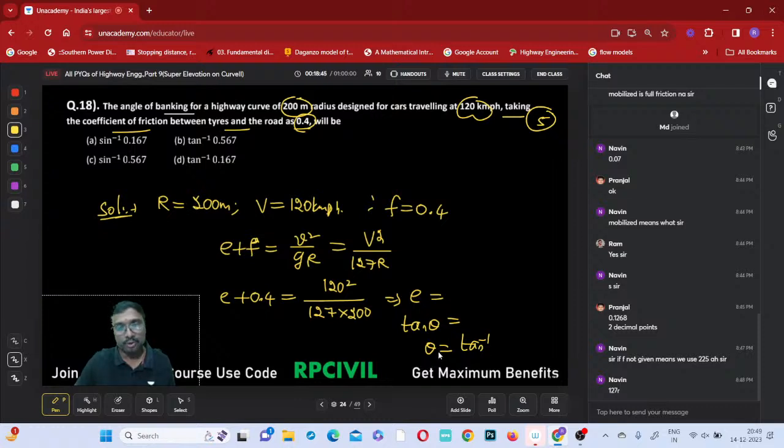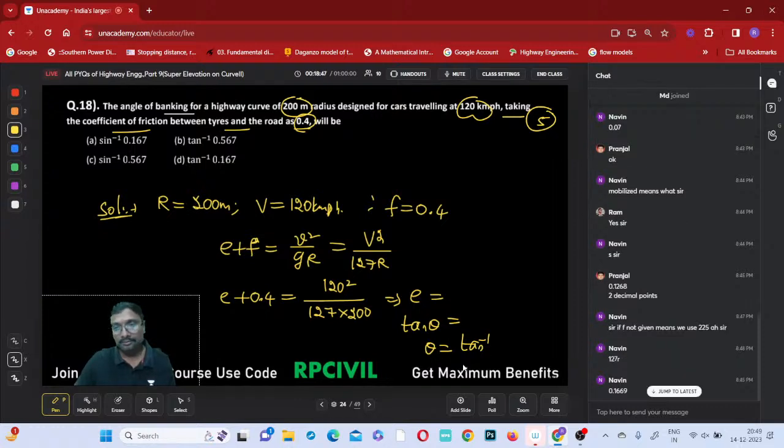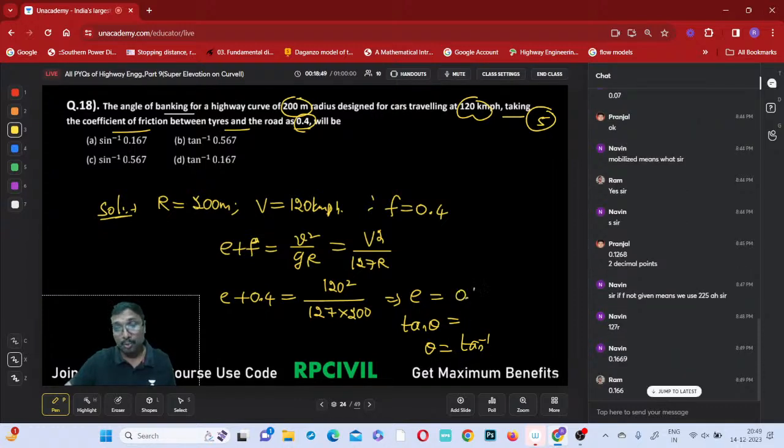Tell me how much it comes to be. 0.1669. Okay, 0.167, you can round it off. So tan theta is equal to the super elevation, right? That super elevation equals tan theta. Therefore theta equals tan inverse of 0.167. Tan inverse of 0.167.